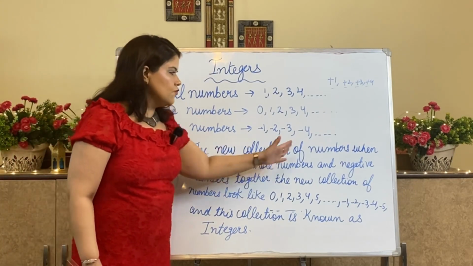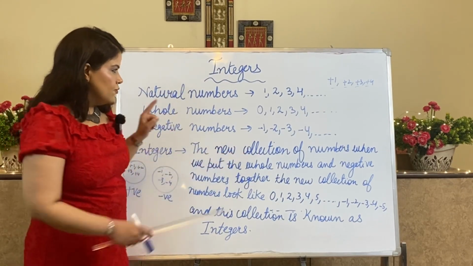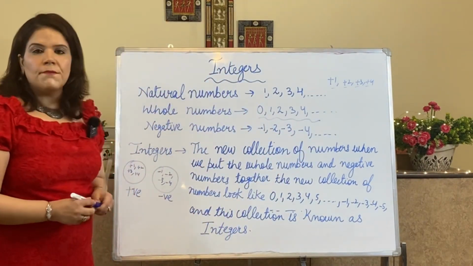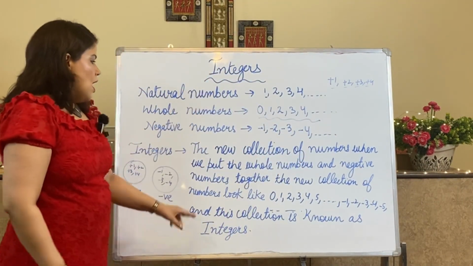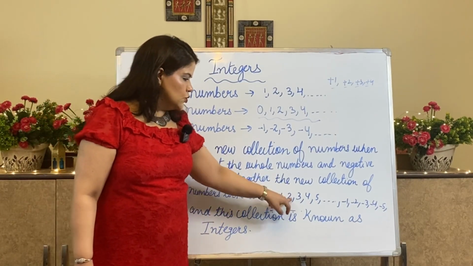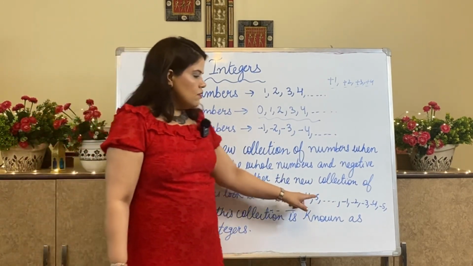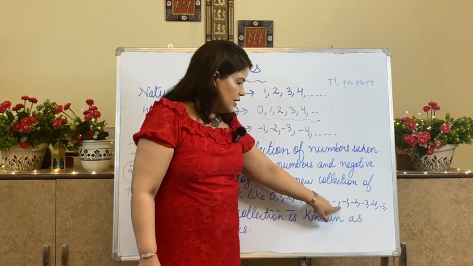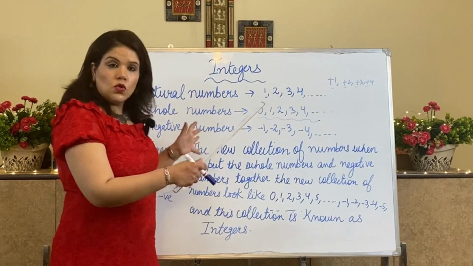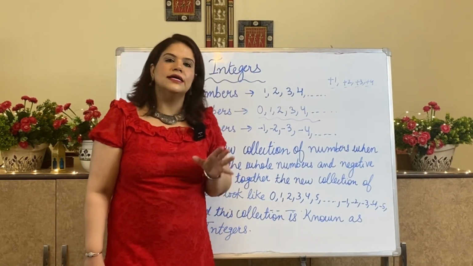The new collection of numbers comes when we put the whole numbers and negative numbers together. The new collection looks like 0, 1, 2, 3, 4, 5. These are whole numbers, and in this collection I have put minus 1, minus 2, minus 3, minus 4, minus 5. So these two worlds have come together and made a new world called integers.